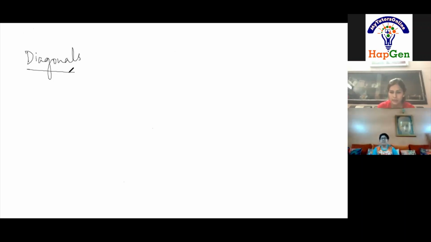Okay. Diagonals. See what are diagonals. Let me draw the same figure again. Now, this is a vertex A and this is a vertex B.